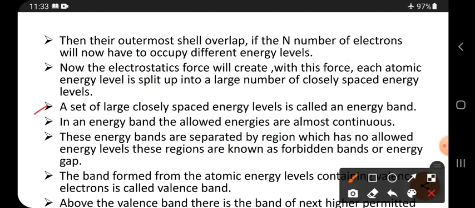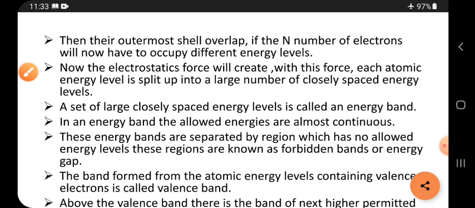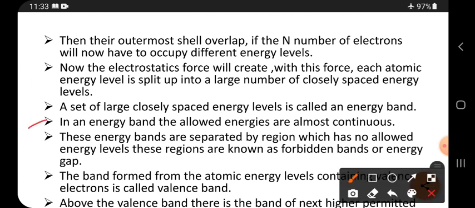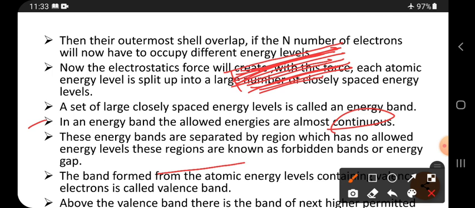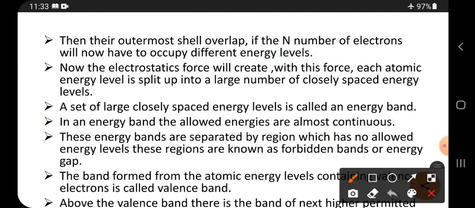A set of a large number of closely spaced energy levels is called an energy band. In an energy band, the allowed energies are almost continuous. So here, a large number of energy levels are there. Let me first explain briefly.